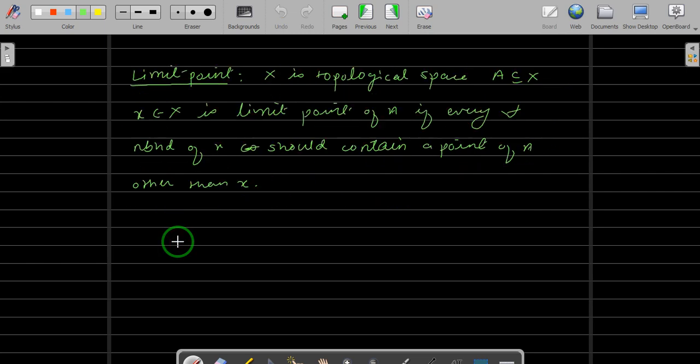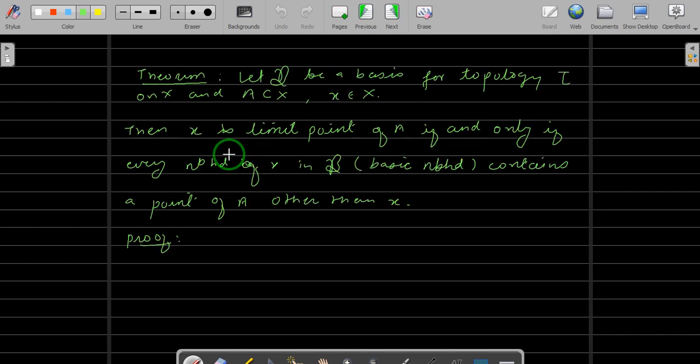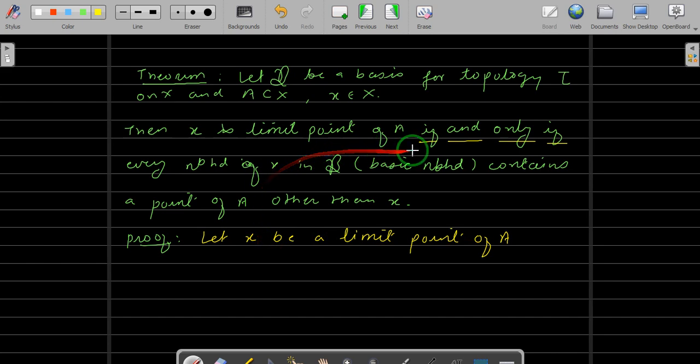And to prove this, we will use the definition of a limit point given by this definition. Every neighborhood, every open set containing x should intersect A. And we will show that it holds for the basic neighborhood. And again, if you see here, it's an if and only if statement. So let's prove both ways. First let x be a limit point of A. Let us consider x to be a limit point of A.